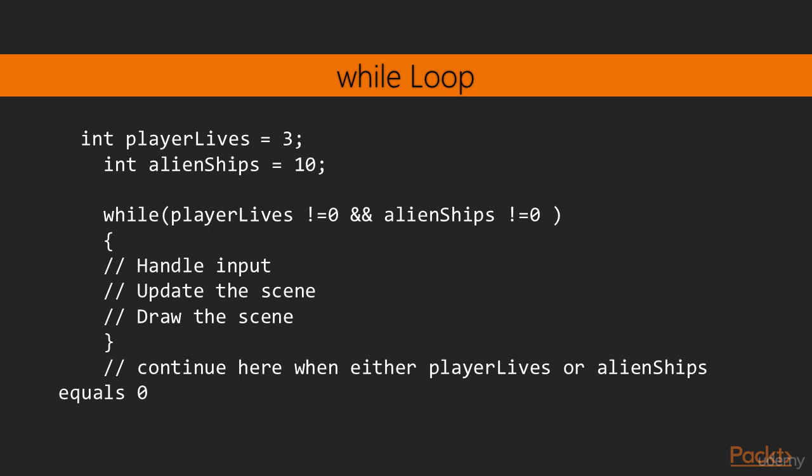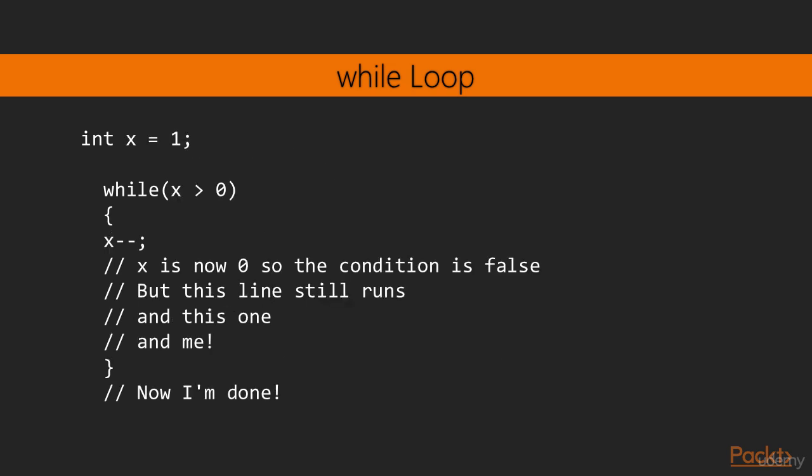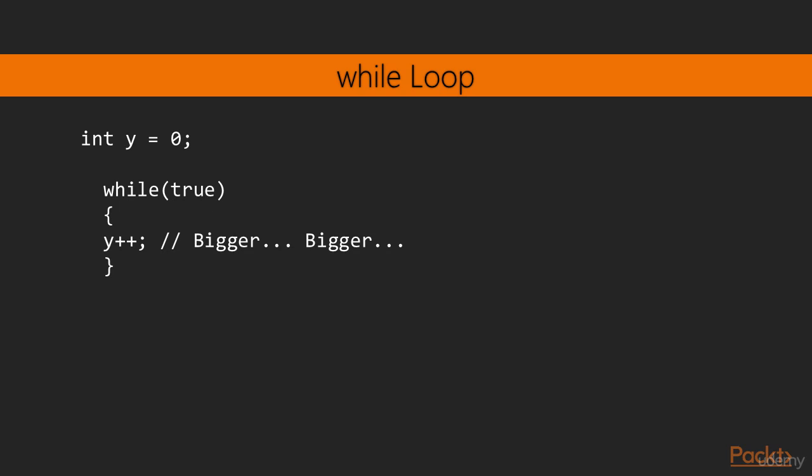It's worth noticing that once the body of the loop has been entered, it will always complete at least once, even if the expression evaluates to false partway through, as it is not tested again until the code tries to start another pass. For example, the loop body will execute once. We can also set up a while loop that will run forever, unsurprisingly called an infinite loop. Here's an example. If you find the above loop confusing, just think of it literally. A loop executes when its condition is true. Well, true is always true, and will therefore keep executing.